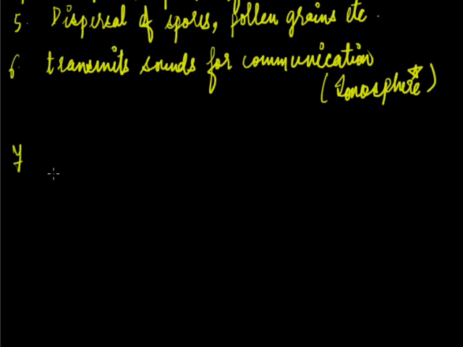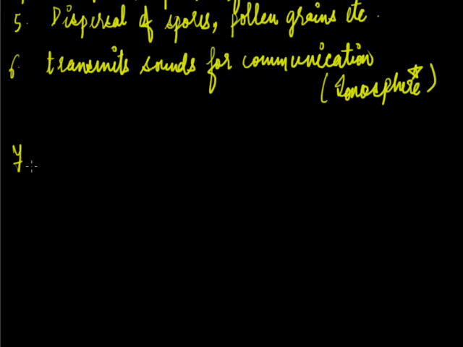Next function of atmosphere is that burning takes place in presence of oxygen and produces carbon dioxide, that is mainly coming from the atmosphere only. And I'll write here that the next important function of atmosphere is that the specific climatic conditions and water cycle are maintained due to circulation of air.